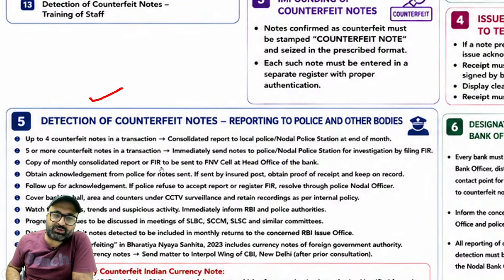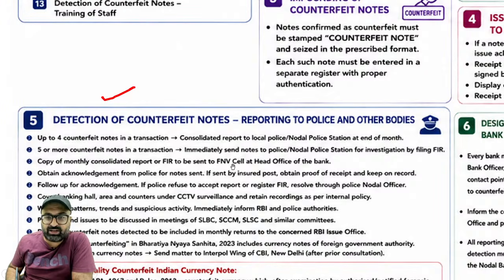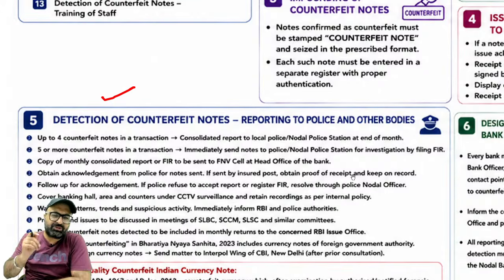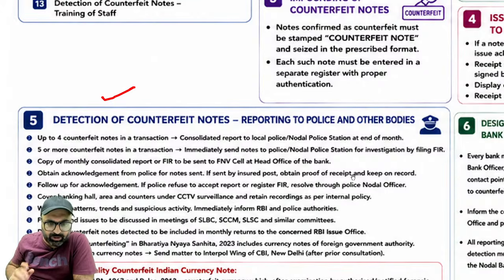Copy of the monthly consolidated report or FIR should be sent to the FNV cell as well at the head office of the bank. Obtain acknowledgement from the police for the note sent. If sent by insured post, you must have the proof कि जो पैसा आप पुलिस को भेज रहे हैं for further verification, for further investigation. So you should have the proof कि I have handed over to the police.